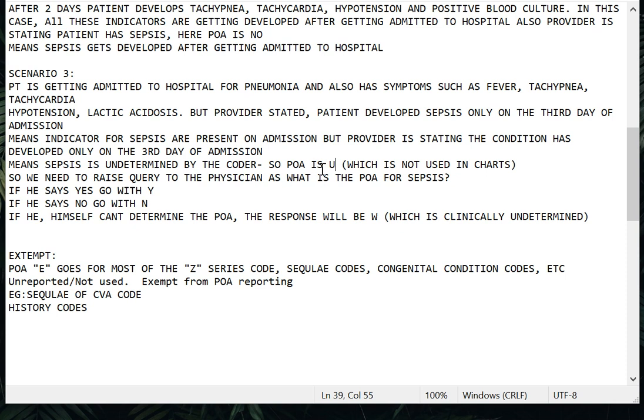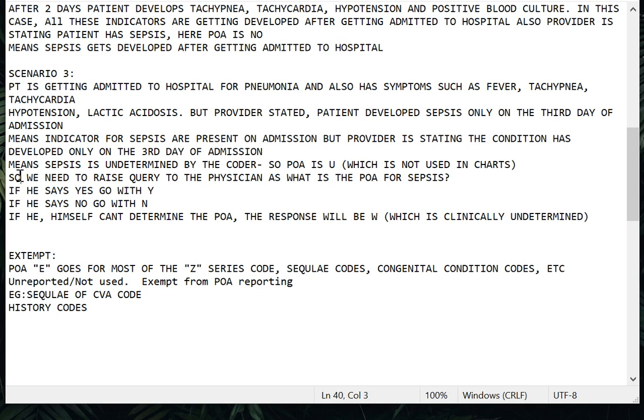So that is why we are not using this U. This U stands for the provider being undetermined about the POA status. In that case, you would be the deciding authority on whether the POA is yes or no, which is not at all a good thing. Okay, so that is why U is an undeterminable factor by the coder. We are not using it.